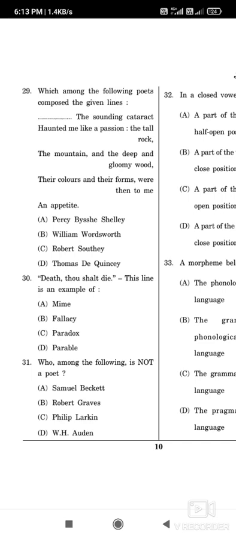Then question number 30: Death, thou shalt die. This line is an example of what? The correct answer is paradox. Now question number 31: Who among the following is not a poet? The options are Samuel Beckett, Robert Graves, Philip Larkin, or W.H. Auden. The correct answer is option A, Samuel Beckett, because he is famous for Waiting for Godot and the theatre of the absurd. The other three are poets.